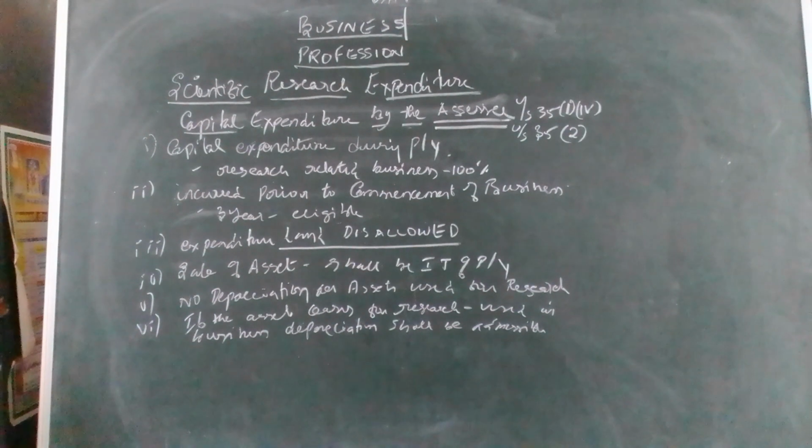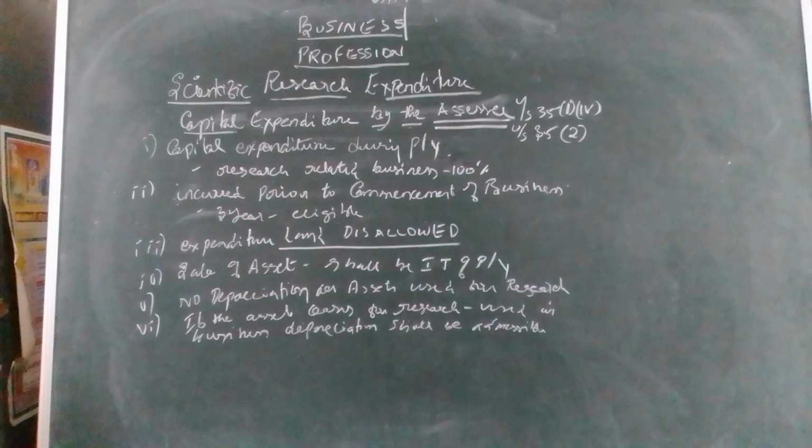Then the next one: in case of capital expenditure, acquisition of land is not allowed. Acquisition of land is disallowed. What is the meaning? Purchase of land also comes under this category. Whereas setting up of a research plant or research lab is eligible, acquiring land for the purpose of starting the research is not eligible. Acquiring in the sense of purchase of the land.